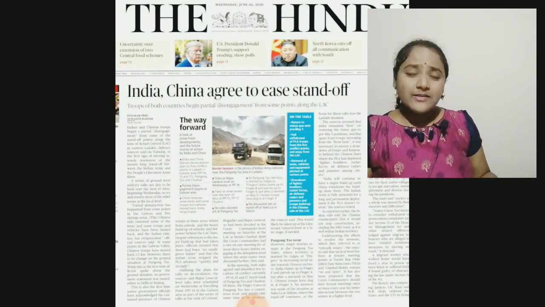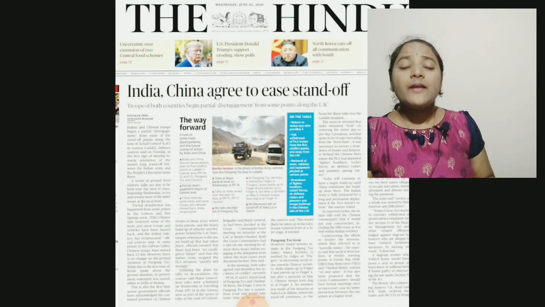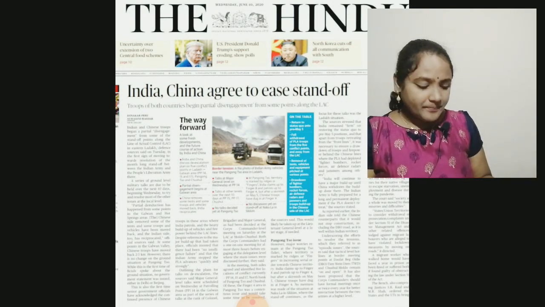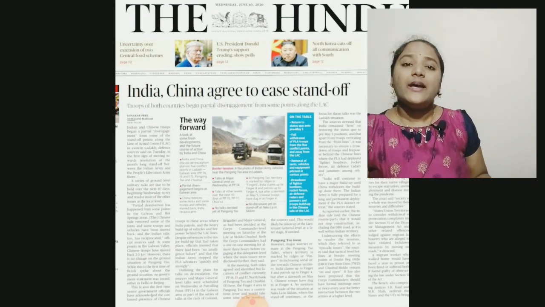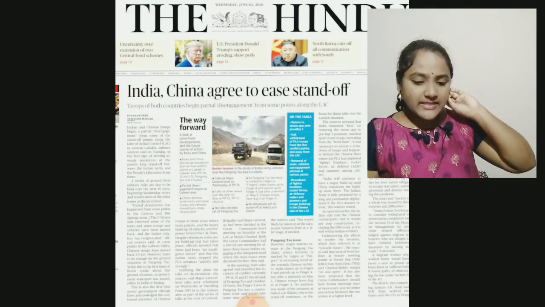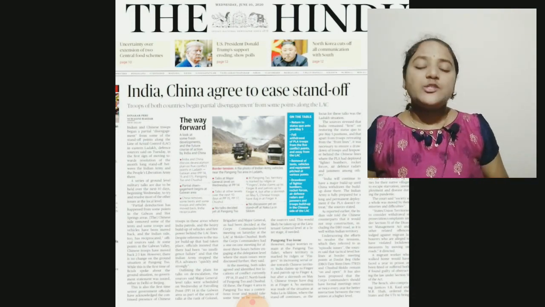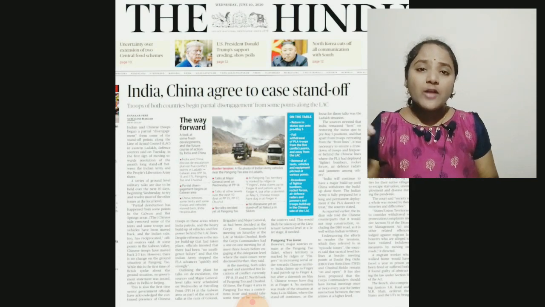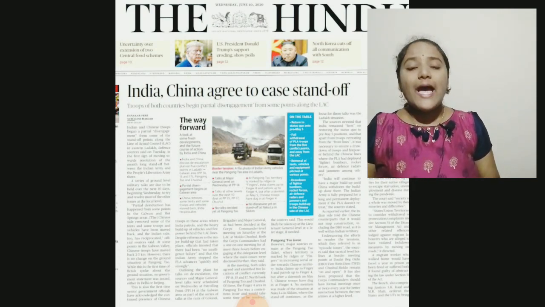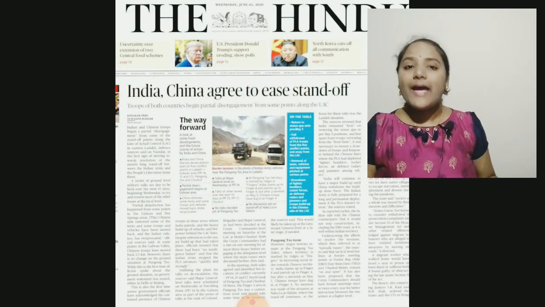Now, the major stress was at the area called finger 4. The finger 4 is near the Indian post. So what happened now? A meeting was scheduled in Moldo on the Chinese side, opposite Chushul. In their discussions, India warned its neighbor China to return to the status quo and remove its troops, structures and tents from the Pangong Tso Lake.